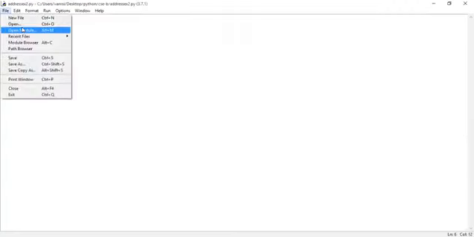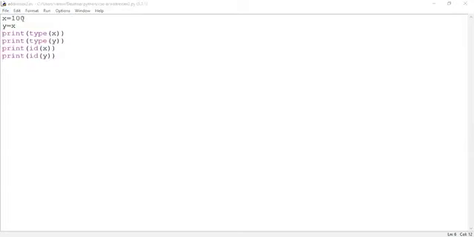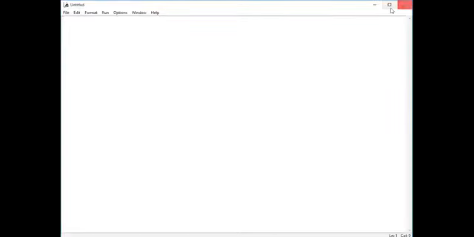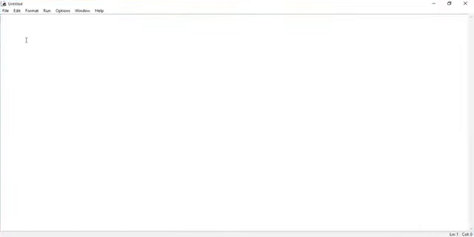Open a new file again. Are you able to see the untitled code window? Yes, sir. Now see here, I'm writing x equal to 1002. After that I'm writing y equal to x.